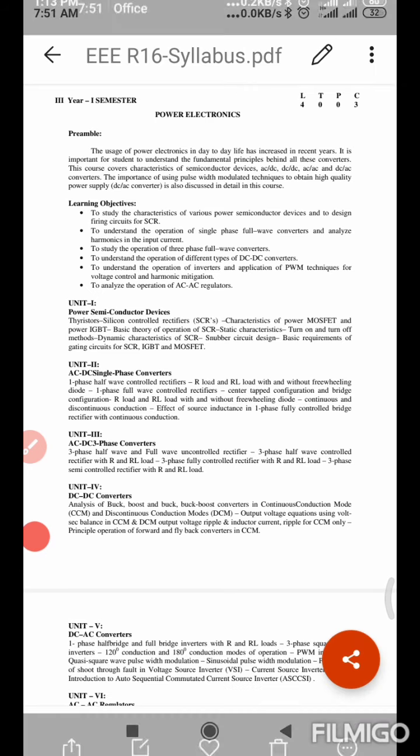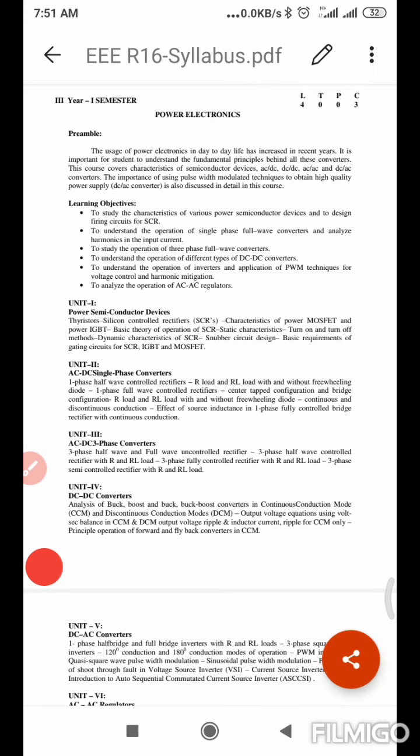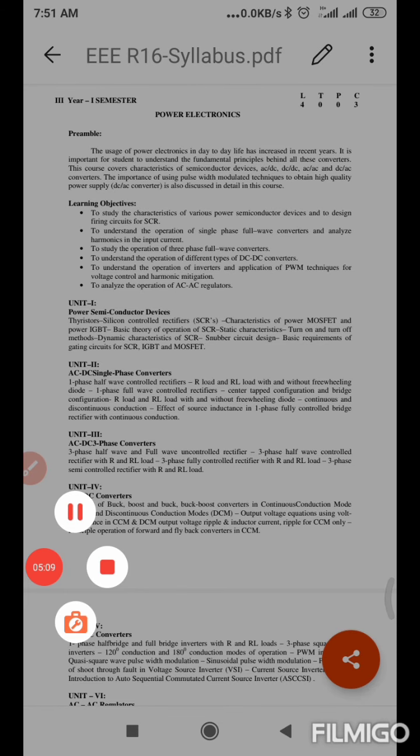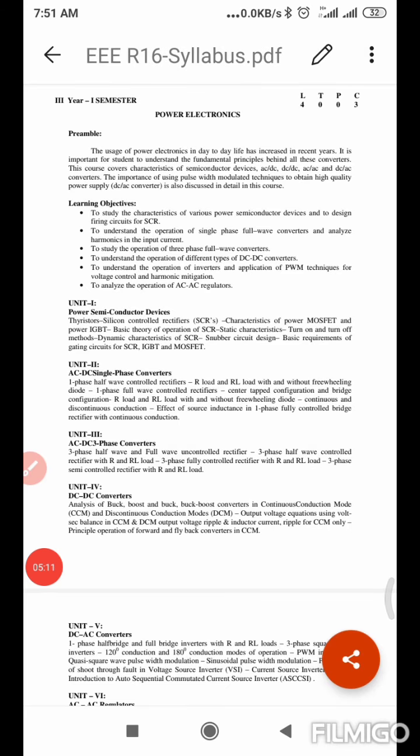After that, let us see unit 5, DC to AC converters. Here we are going to convert DC to AC, with different loads, that is R load and RL load. How can we convert DC to AC?